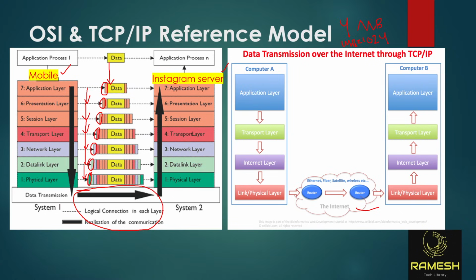This server is also a device. It is connected to the internet with a cable. It's like a computer also. This Instagram server is also a device connected to the internet. Now the data is hitting the server in London. It reaches London immediately. Now it is going from the physical layer to the data link layer. Once the data arrives on the server, when it is moving from the physical layer to the data link layer, it will remove one layer.